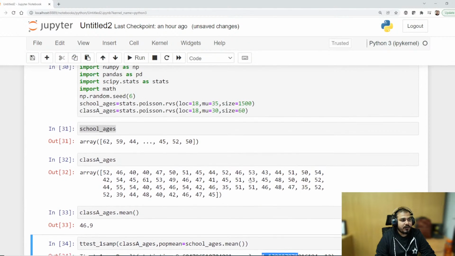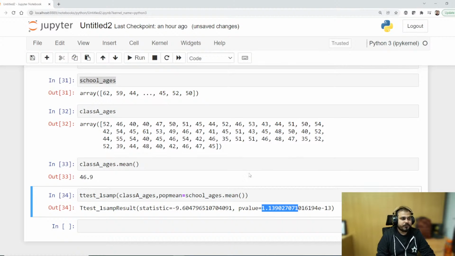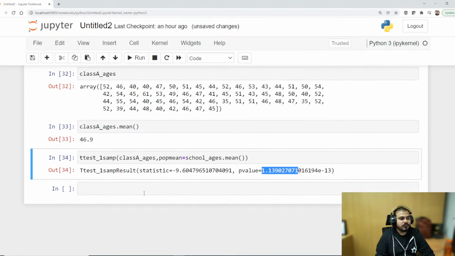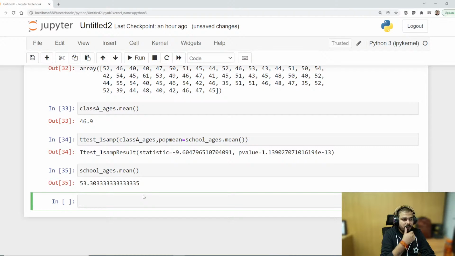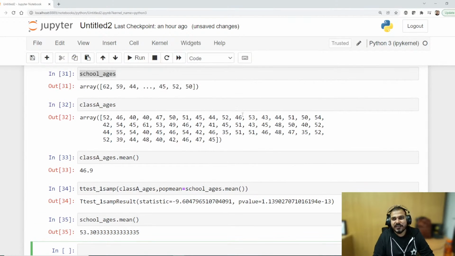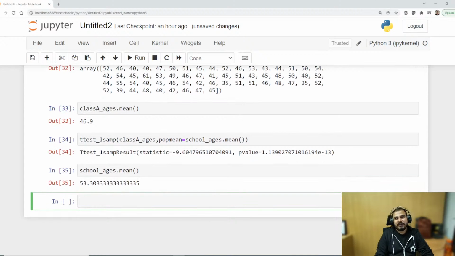So tell me whether this needs to be accepted or rejected. Just tell me. And if I go and see the school ages mean, it is far away, right? It is 46.9 and this is 53. If you're considering alpha as 0.05, it will obviously be very, very far.